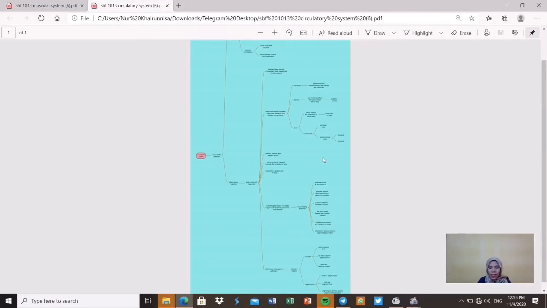The mind map has a simple explanation and simple points, so we can more easily understand the points that are hard to memorize.